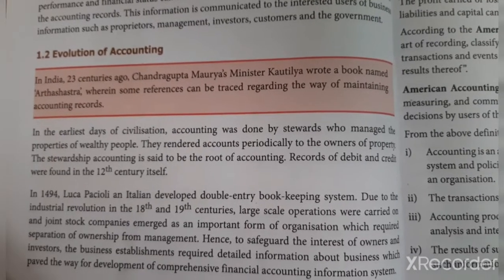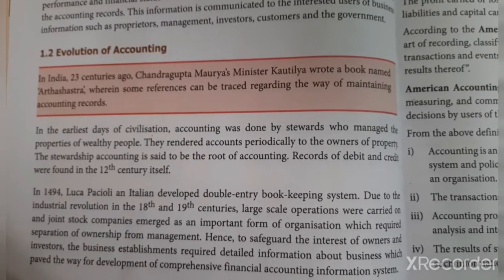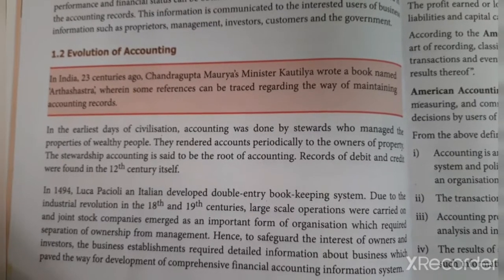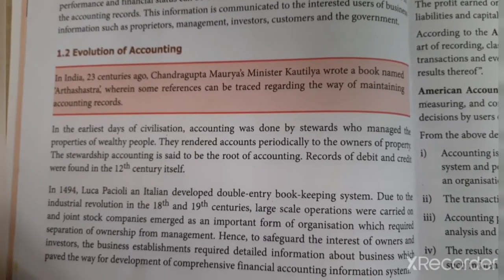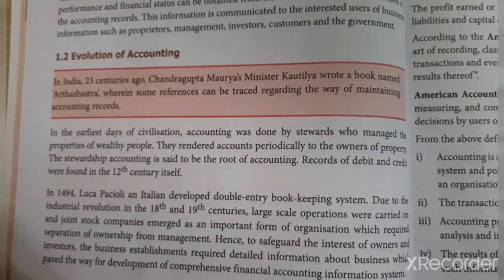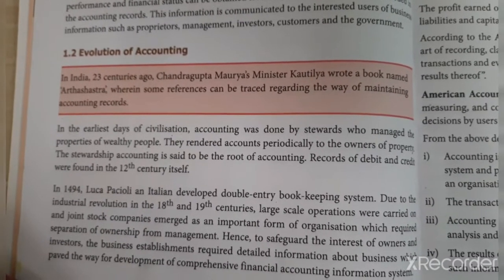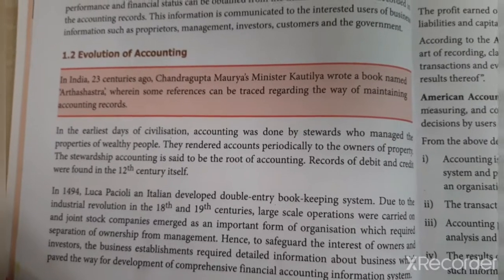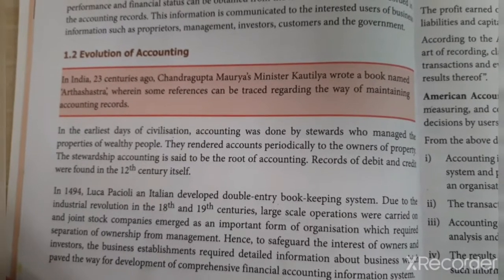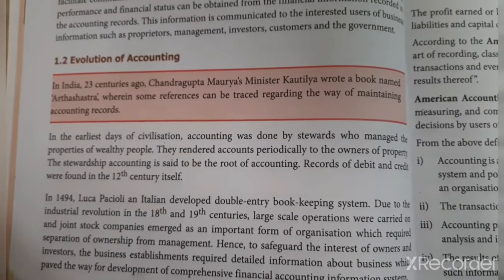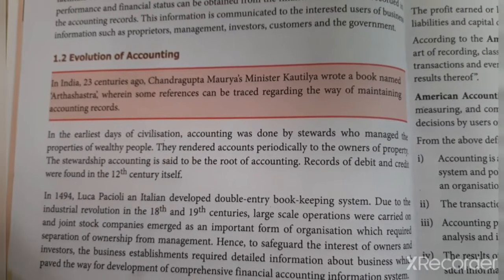Twenty-three centuries ago, Chandragupta Maurya's minister Kautilya wrote a book named Arthashastra. In the Arthashastra itself, they have given how accounting should be followed and what rules and regulations should be followed. It is a very old one. References can be traced regarding the way of maintaining accounting records.